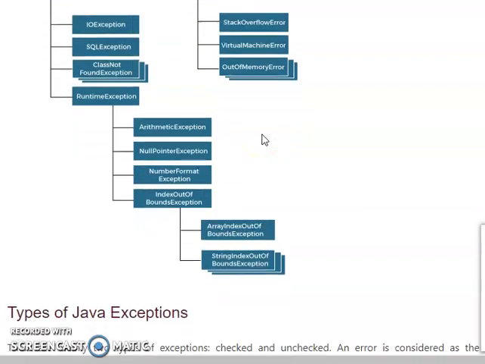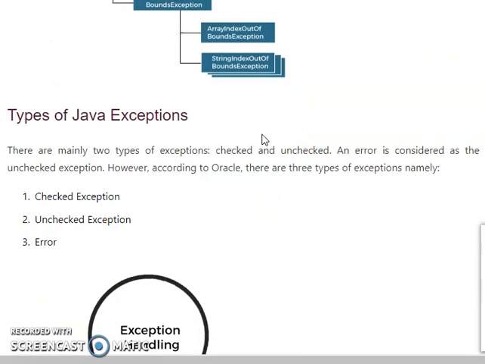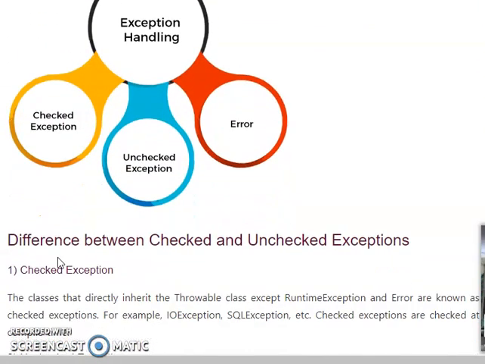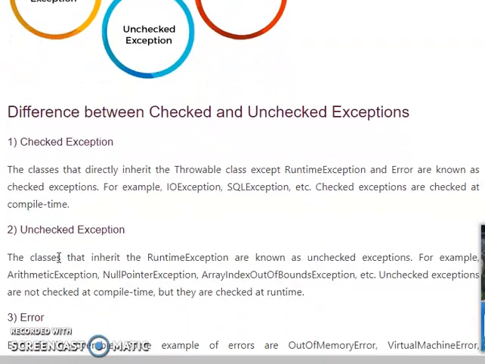The types of Java exceptions: there are mainly 2 types of exceptions. One is checked and another one is unchecked. An error is considered as an unchecked exception. However, according to Oracle, there are 3 types of exception, namely checked exception, unchecked exception and error. The difference between checked and unchecked exceptions is given here.